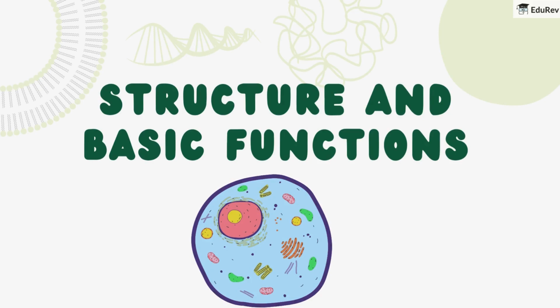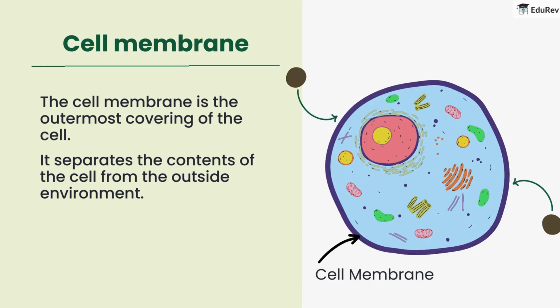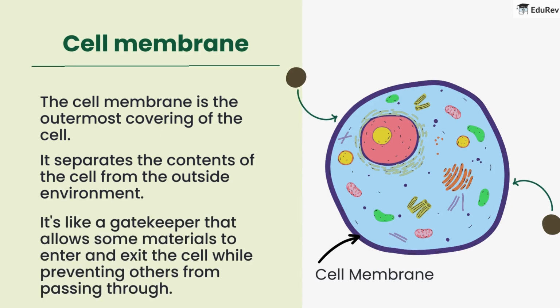Now, let's learn about the structure and basic functions of the different parts of a cell. The cell membrane is the outermost covering of the cell. It separates the contents of the cell from the outside environment. It's like a gatekeeper that allows some materials to enter and exit the cell while preventing others from passing through.